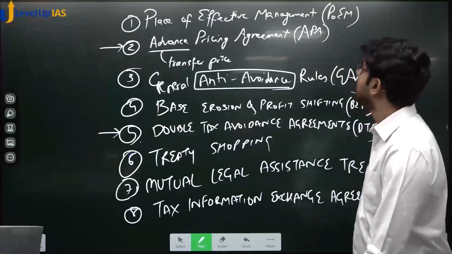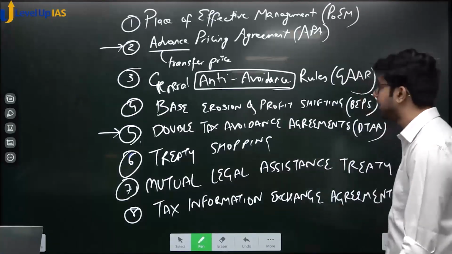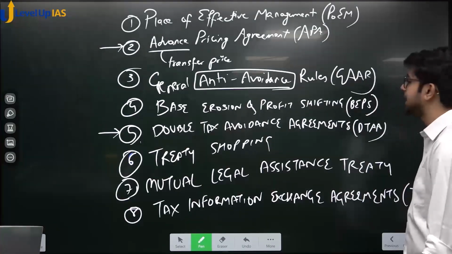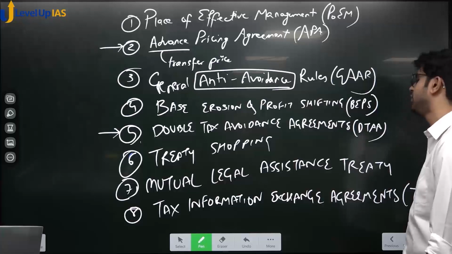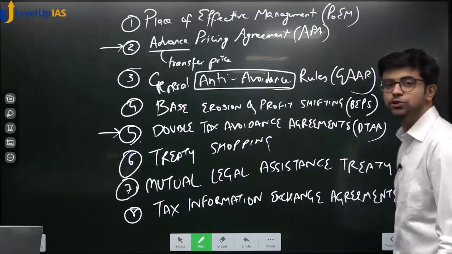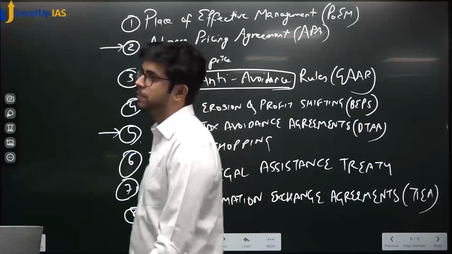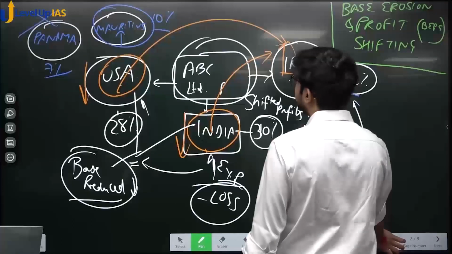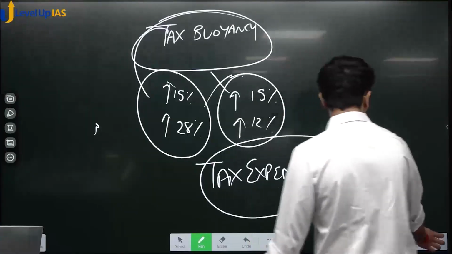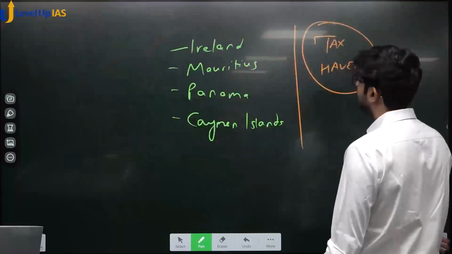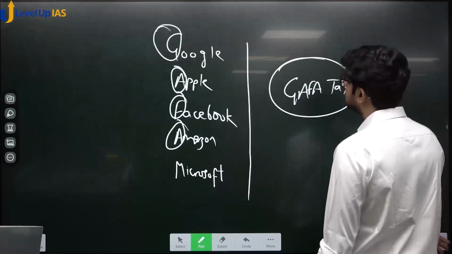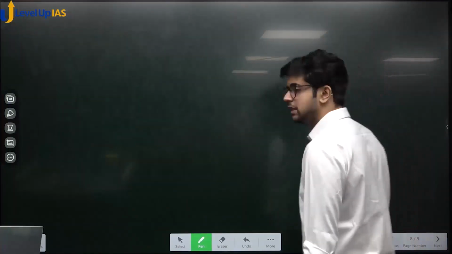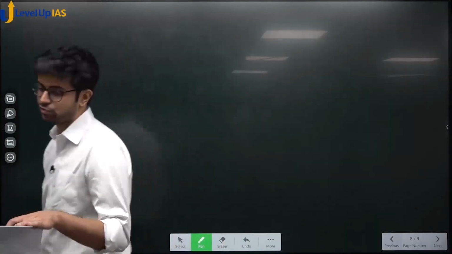Easily, simple. Place of effective management, advanced pricing agreement, transfer price, general anti-avoidance rules, base erosion and profit shifting, double tax avoidance agreements, treaty shopping, mutual legal assistance treaty, tax information exchange agreements. So many things we have seen today. We have seen sweetheart price, arm's length price, global minimum corporate tax rate, GAFA tax, tax buoyancy. Tax havens we have seen, low tax jurisdictions, okay? So many things we have seen.